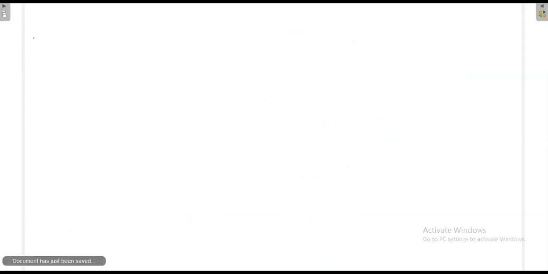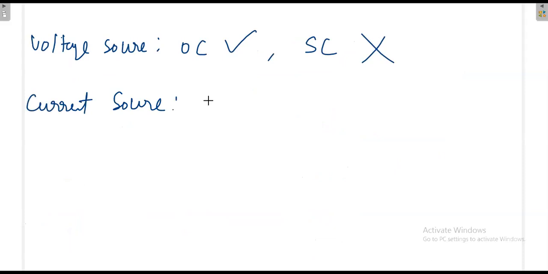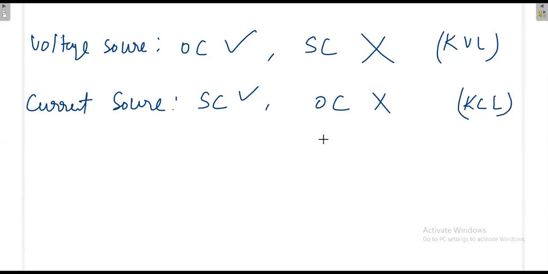I will write that. Voltage source: open circuit okay, but short circuit no. Similarly, current source: short circuit okay, but open circuit not okay, because here KVL comes into the picture, and here KCL comes into the picture.